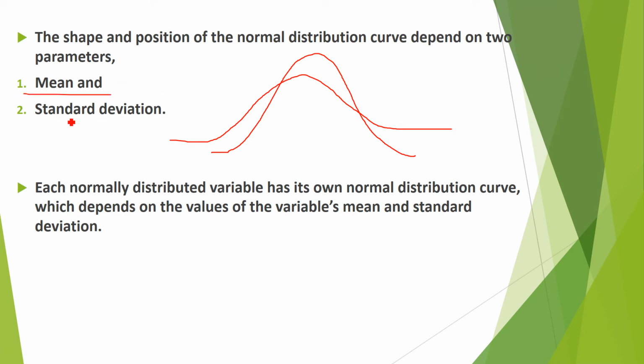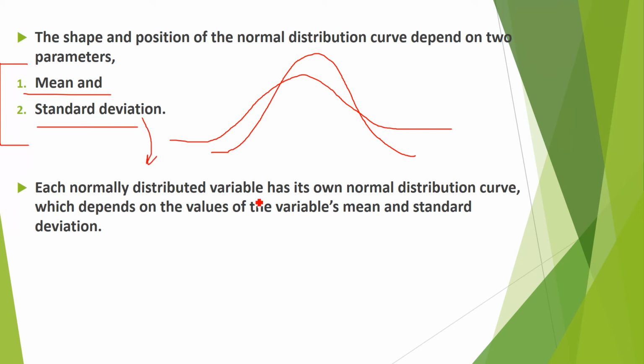One is the mean, the second is the standard deviation. These are two very important points: the shape and position of this bell shaped curve, normal distribution curve or Gaussian curve, depend on the mean and standard deviation.